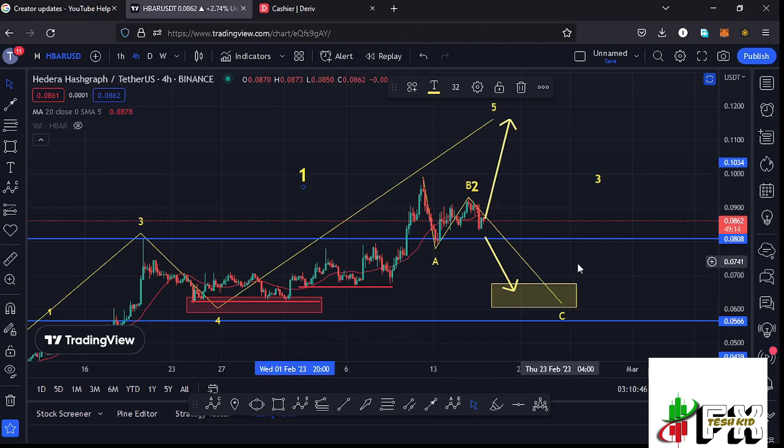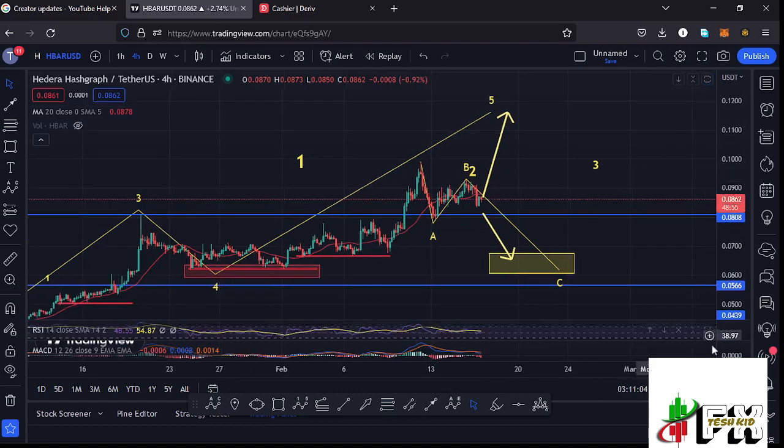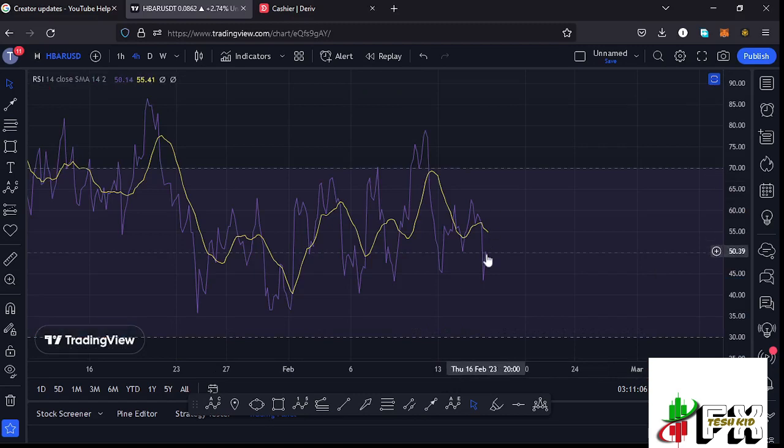But for now, I believe there are chances of having peaked in the formation of that first wave, and whatever we are seeing at the moment is the start of that corrective structure to fully maximize our target areas to the lower side in the formation of that wave 2. And once the wave 2 is in, then we can expect a massive bounce to the upside in the formation of that wave 3. And also taking a look at the indicators to see what movements will be supported.